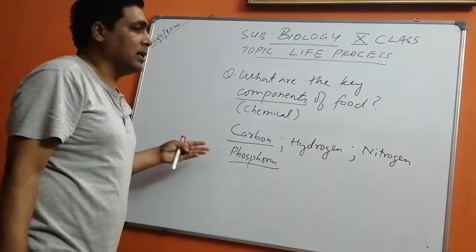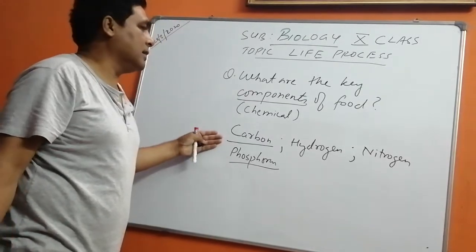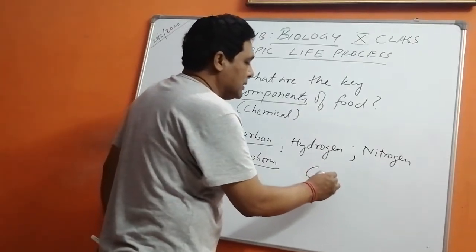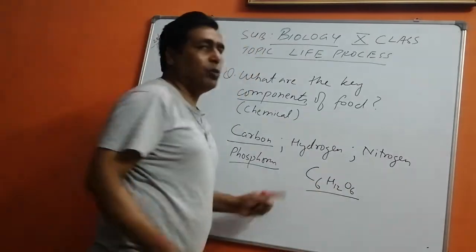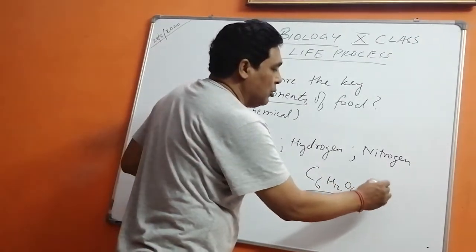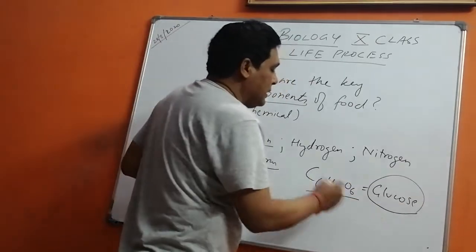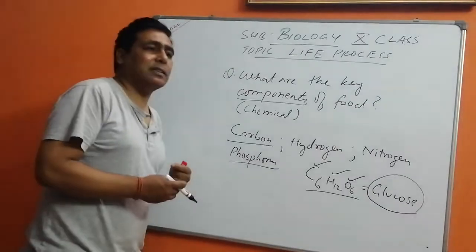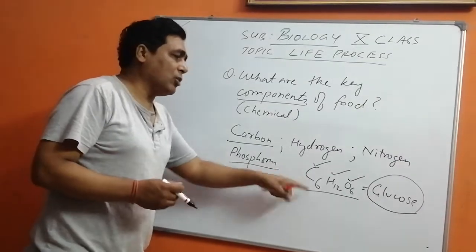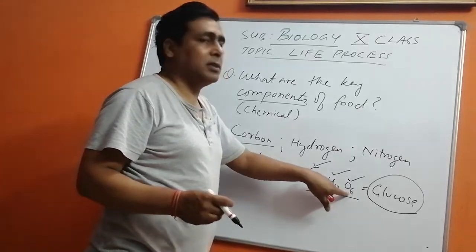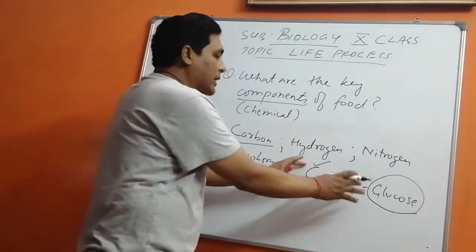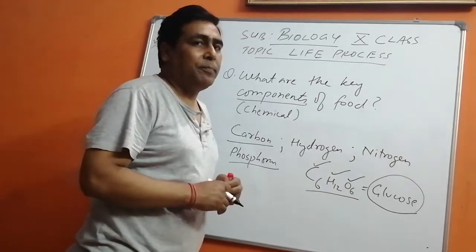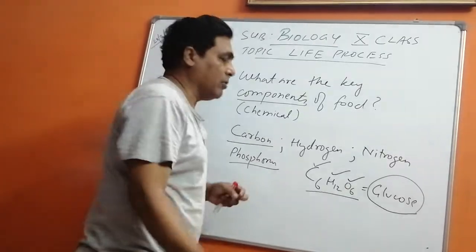Now, how can I prove that these are there? Children, you have learned in your lower classes C6 H12 O6. What do we call this? We call this glucose. So you have seen here glucose contains 6 carbon, 12 hydrogen and 6 oxygen atoms. So I have proved to you that carbon, hydrogen and oxygen are present in the food. When they combine together, we call it polymerization, that we will learn in the chemistry topic, carbon and its compounds. Later on we are going to do that.